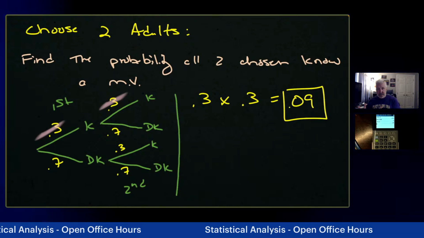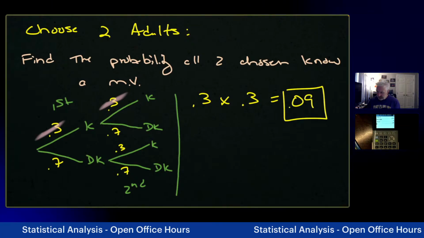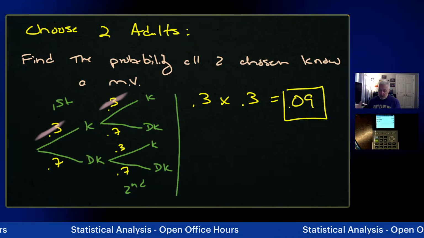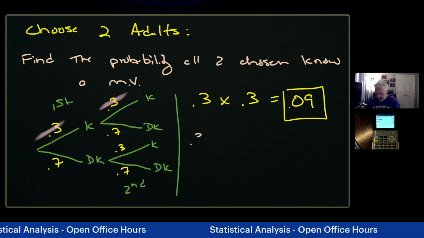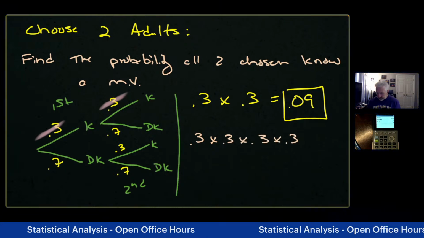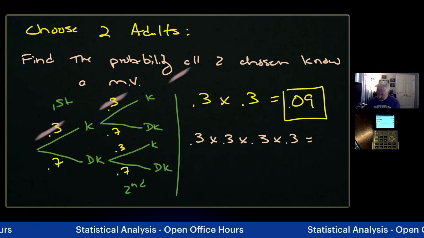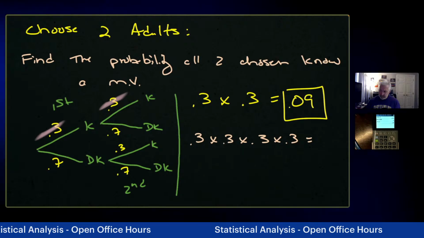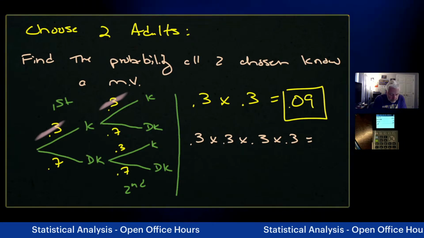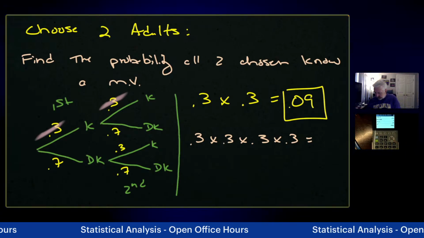Now let's extend that to our original problem, even though I've changed the context by changing that 4 to a 2. What would it be if we wanted to find the probability that 4 chosen know a murder victim? Well, it would still be the multiplication rule. It would just be 4 of them because we'd be going up 2 more iterations on the tree diagram, right? So 0.3 to the 4th power, 0.0081.